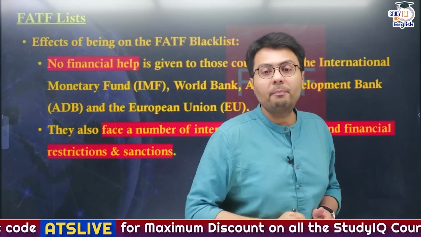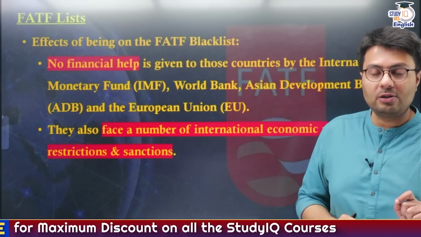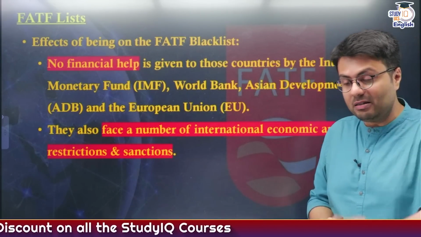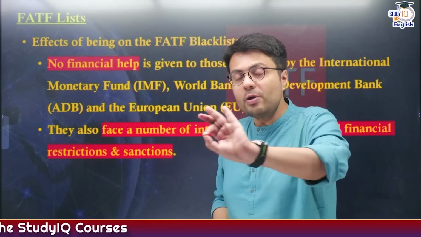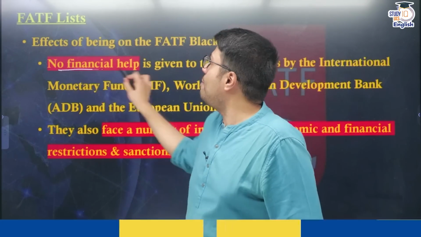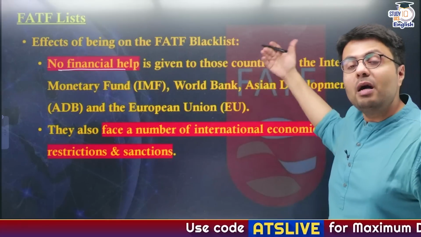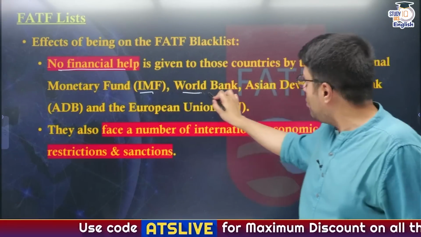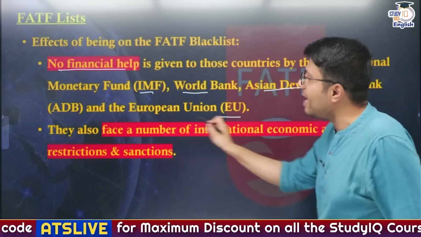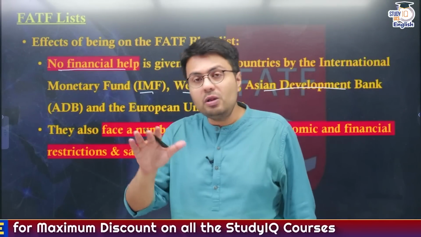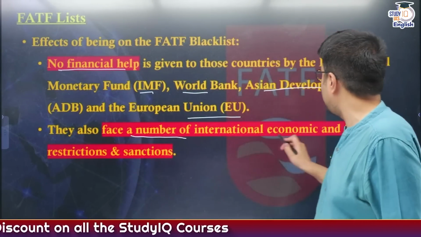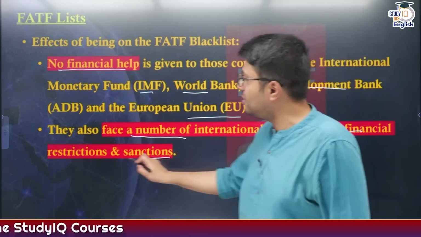Now, let's see what happens if a country is included in the blacklist. If a country is included in the blacklist, like Iran, North Korea and Myanmar, no financial help will be provided to these countries from international development and multilateral bodies like the IMF, the World Bank, the Asian Development Bank, the European Union. Also, these countries face a number of international economic and financial restrictions and sanctions.